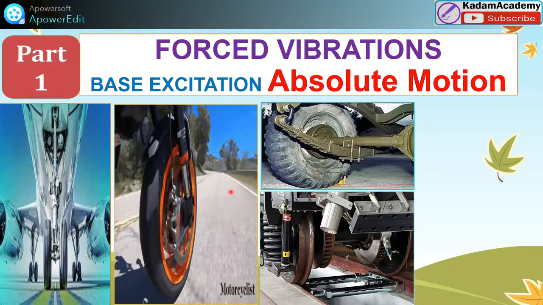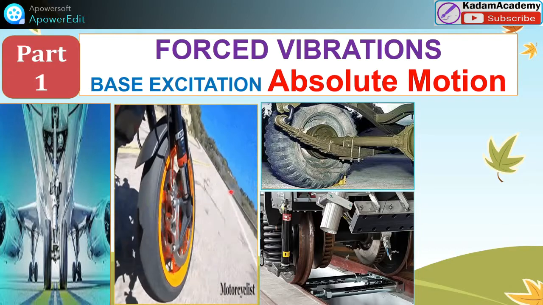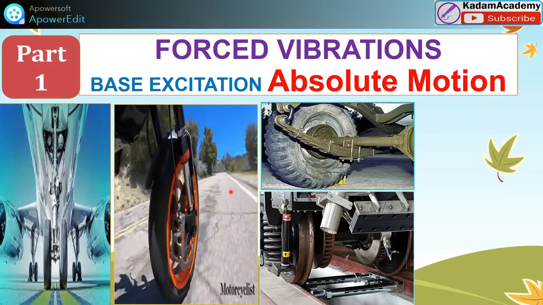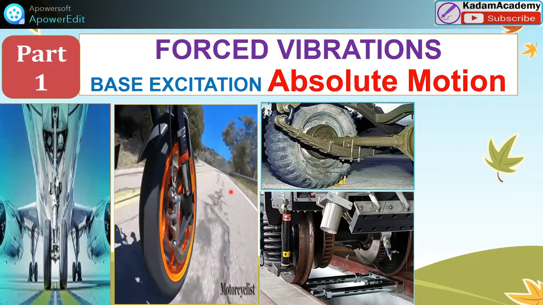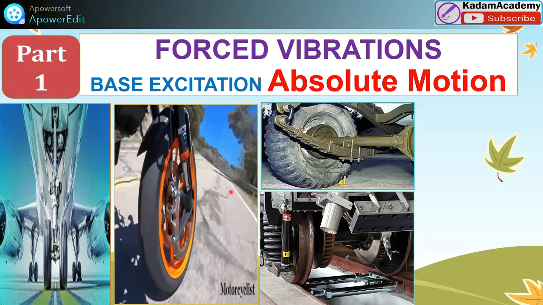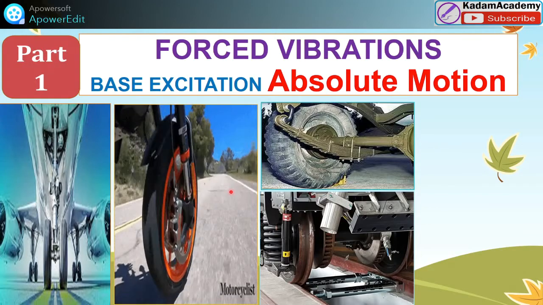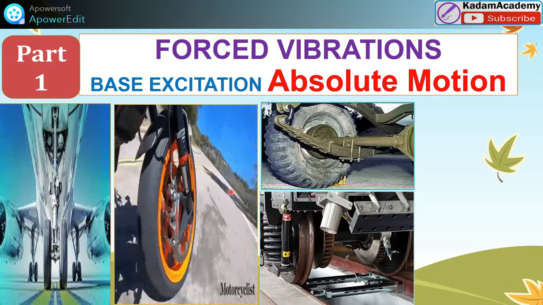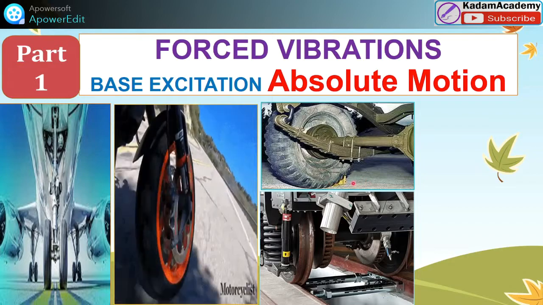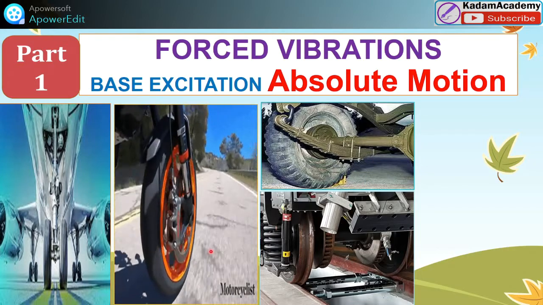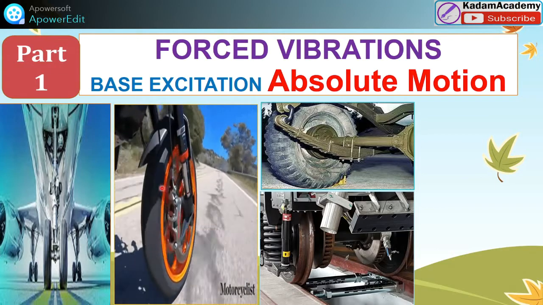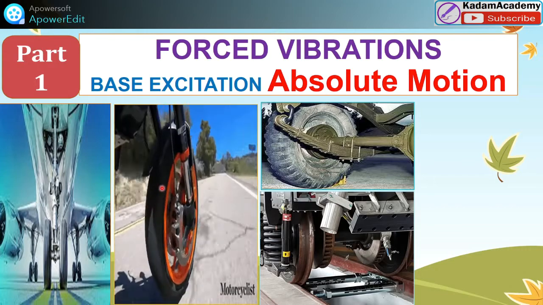The wheel can move vertically up and down on the road surface during the motion of the vehicle. At the same time, there is a relative motion between the wheel and the chassis. So the chassis has motion relative to the wheels, and the wheels have motion relative to the road surface. See here, this wheel is relative to the road surface, and this chassis is relative to this wheel. That is the relative motion and the absolute motion.